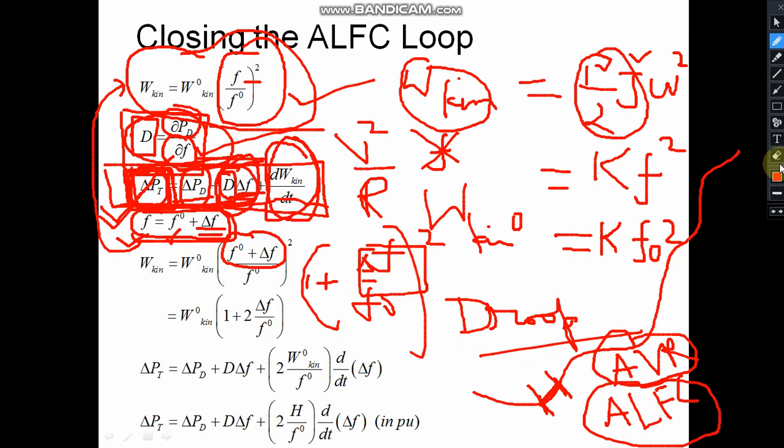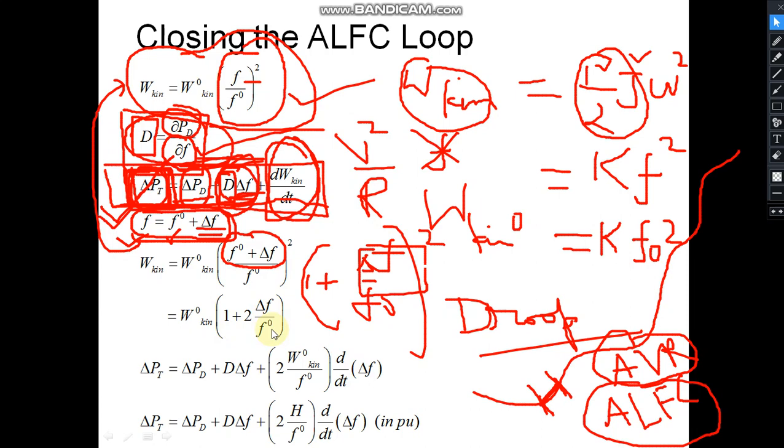Okay, then the expansion is twice of this, and this delta F upon F square is a very small quantity. So this 2 will come here, and this will come out to be 1 plus 2 delta F upon F0.